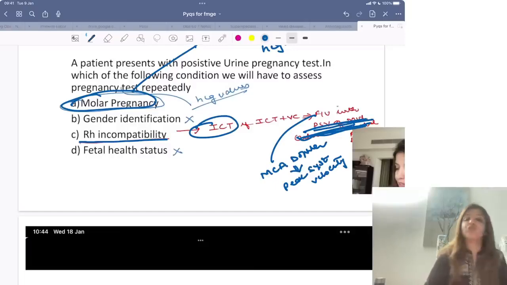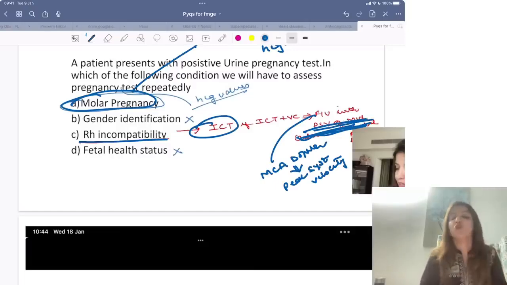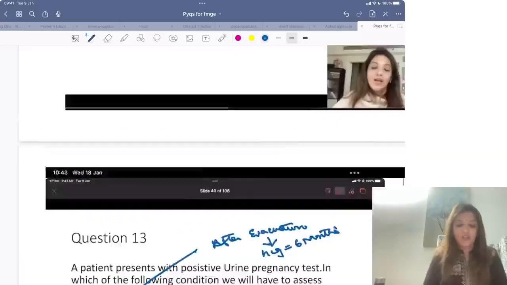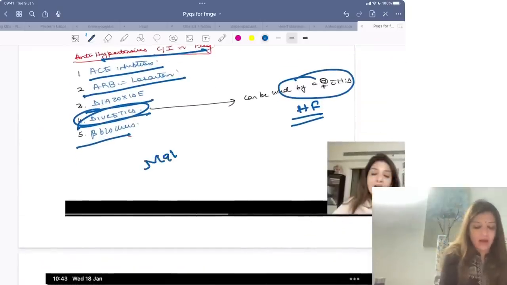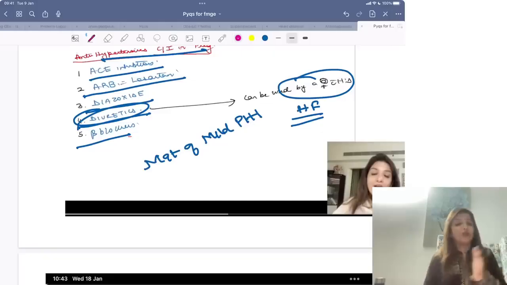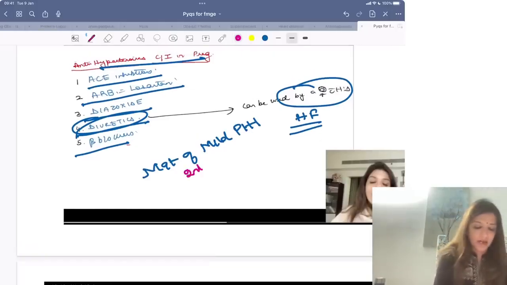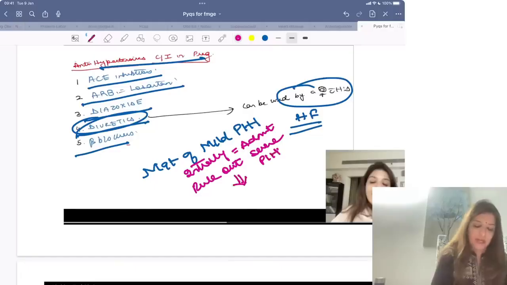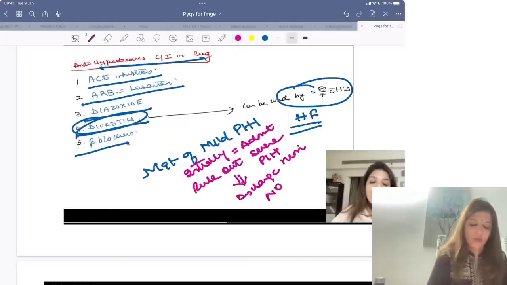Now you are asking, ma'am, drugs for mild PIH. For mild PIH, we do not use any antihypertensives. If they ask you what is the management of mild PIH, please remember, whether it is mild or severe, initially we admit all patients so that I can rule out severe PIH. Once I have ruled out severe PIH, I will discharge them. Right? You are not going to give any antihypertensive, no magnesium sulfate.